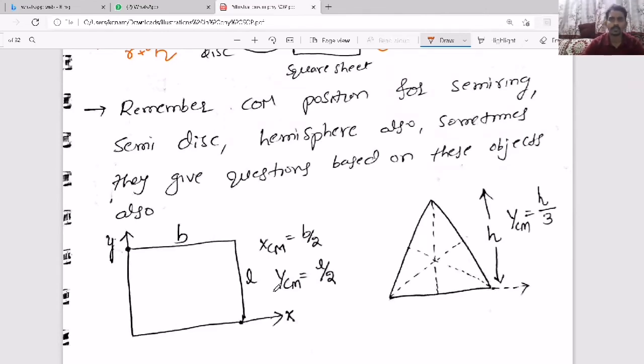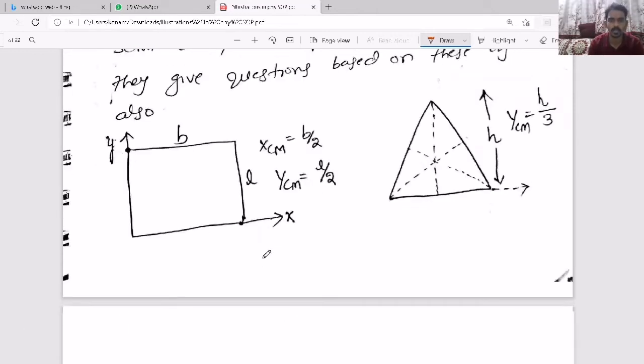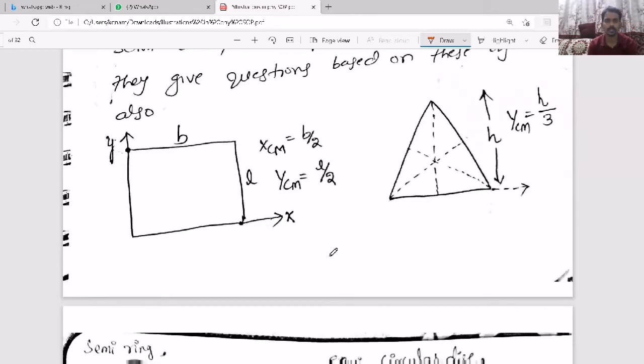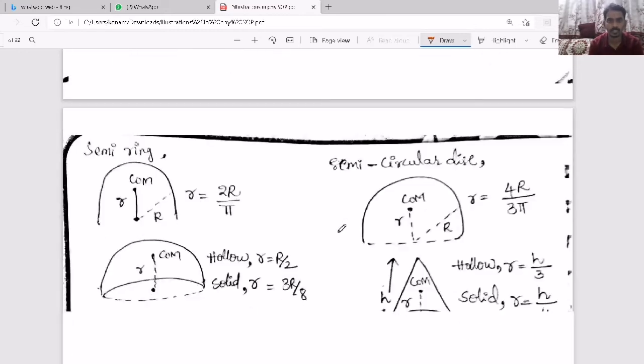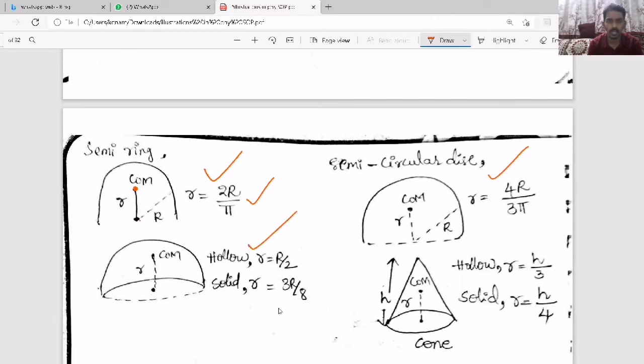remember center of mass position for semi-ring, semi-disc, hemisphere. Also sometimes they give questions based on these objects, so remember these things also. What is the position of center of mass of the ring and all? Here I have given, in case of semi-ring, the distance of center of mass from the center is 2r by pi. In case of semicircular disc, the distance is 4r by 3 pi. In case of hollow sphere, r by 2. In case of solid sphere, 3r by 8.